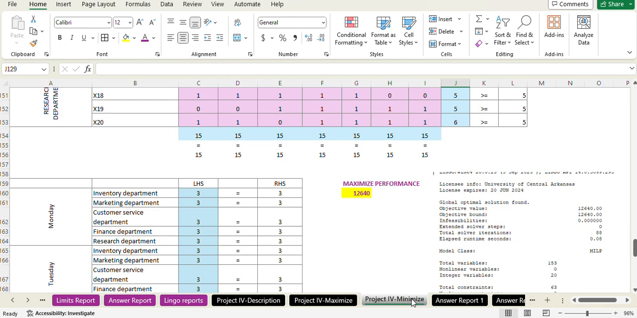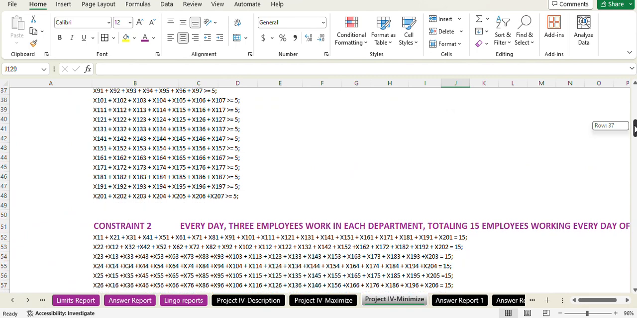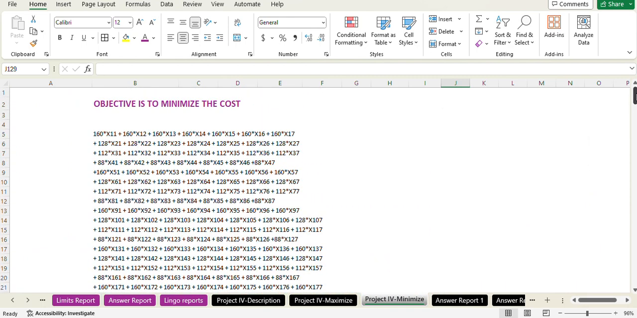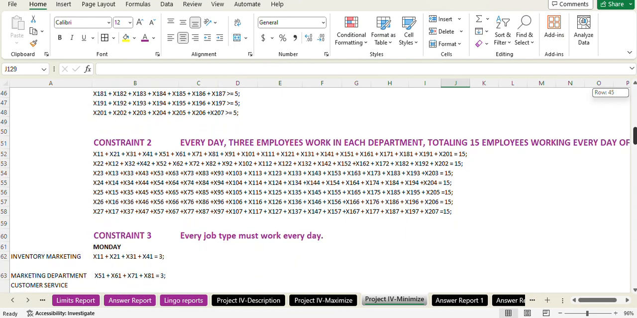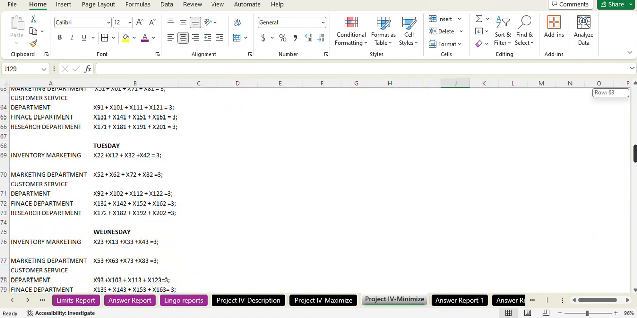The next part is the minimizing problem. For that, we want to minimize the cost in the form of the salaries or the wages that we pay to each skill set. Here is the objective function for the same. And here are the constraints. The constraints are the same as in the maximization form.